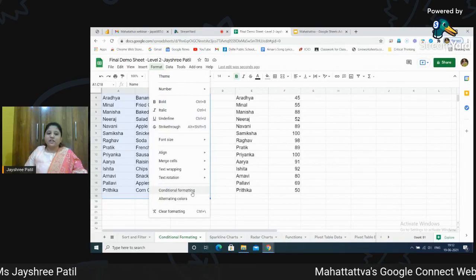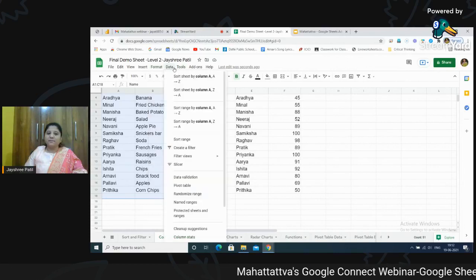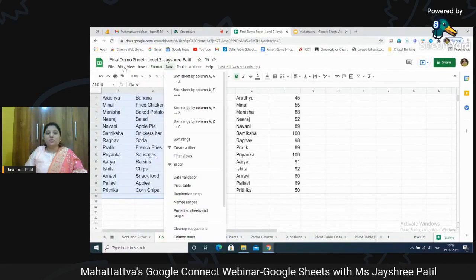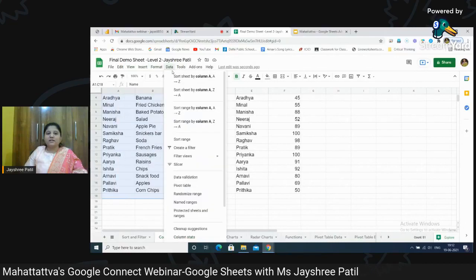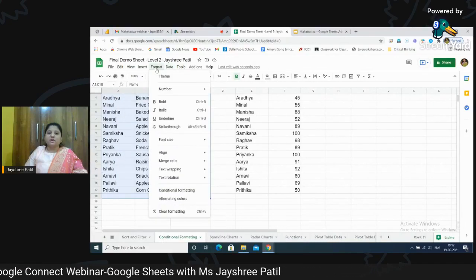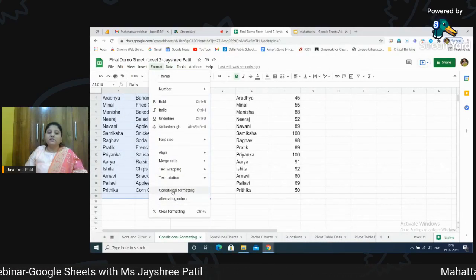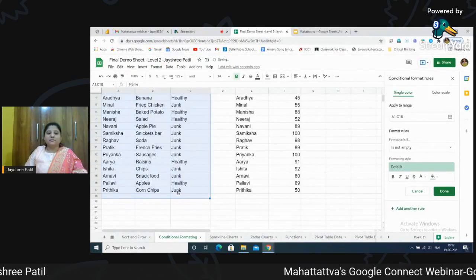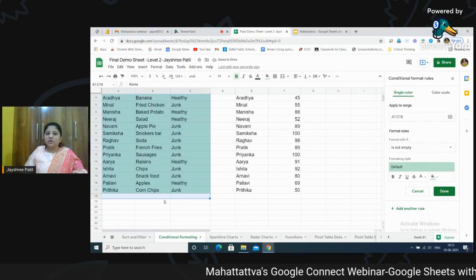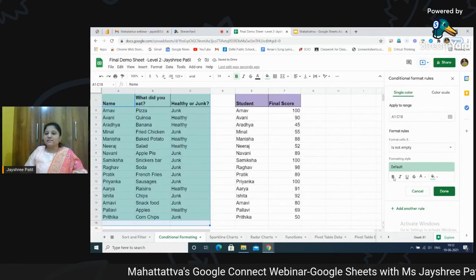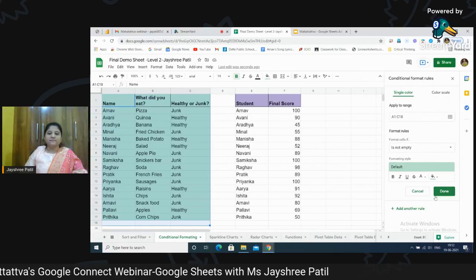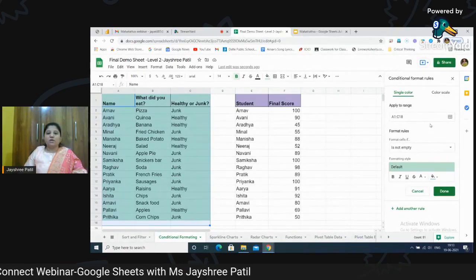Just remember, sorting and filtering is available in the data tab, and even if we forget, it is super easy. We just need to click on the tabs, just switch on and understand where you will find it. So conditional formatting is available in the format tab. Just click on conditional formatting. As soon as you click on it, you will get these conditional format rules available on the right hand side.